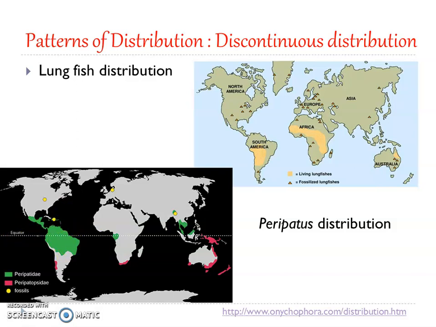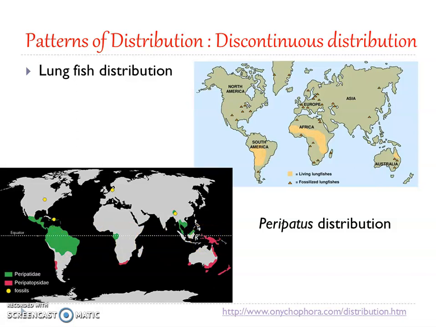Another thing you can see is that the yellow spots represent the fossils, and the fossils have been obtained from North America, from Europe, and from the Himalayan region. Here also you can see the Central America region. So all these parts had the fossils plus the present living forms. It is found in all these regions, isn't it? So it had a wider distribution in the past.